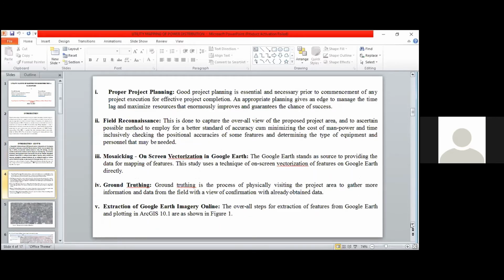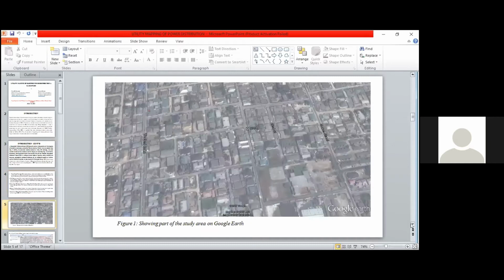Now, for a system to be efficient, there are various things that need to be put in place: proper project planning, field reconnaissance, mosaicing, and ground truthing, extraction of Google Earth map. This is what we use in the GIS technique that I'm telling you about, which is shown in figure 1. This is showing part of the study area on Google Map. You can see from the Google Map, this is the area we are working on.